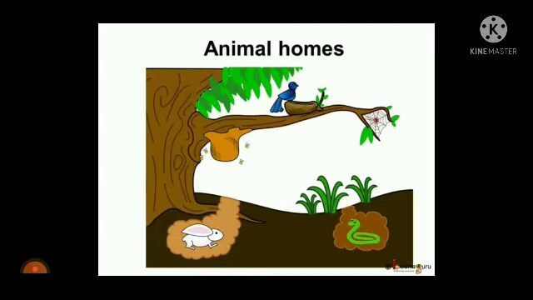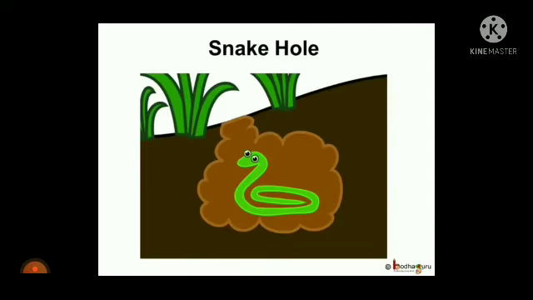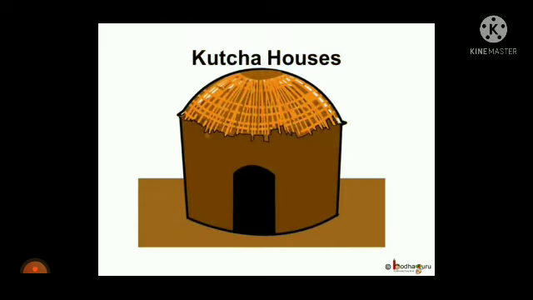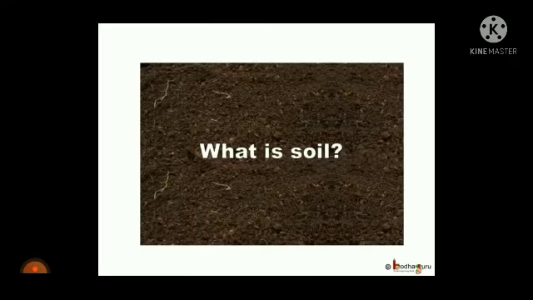Soil is home for many animals, like a snake lives in a hole. A kacha house is also made from mud, from soil.